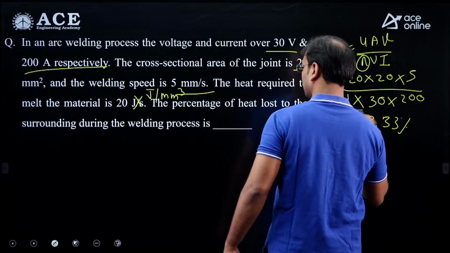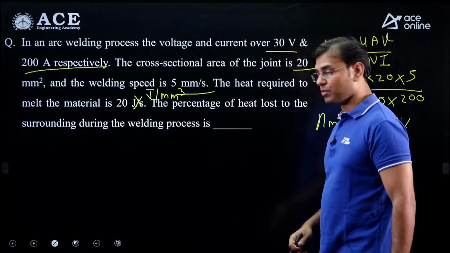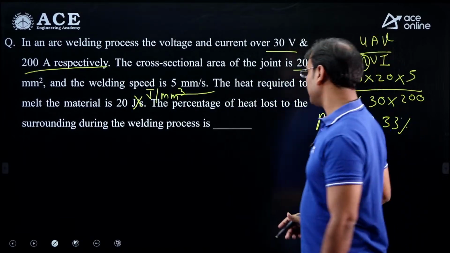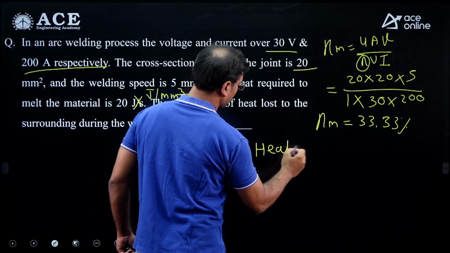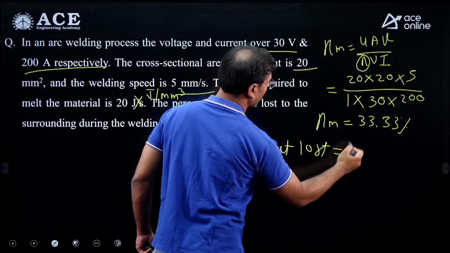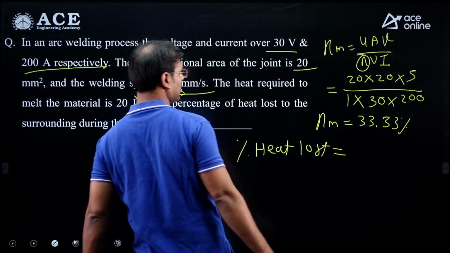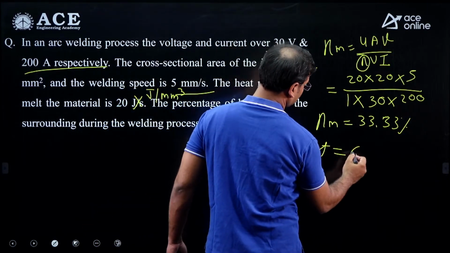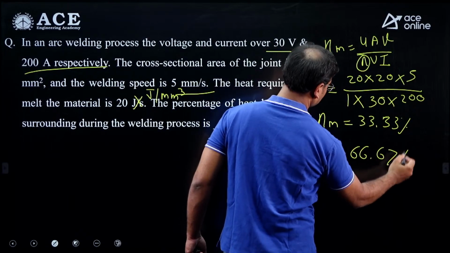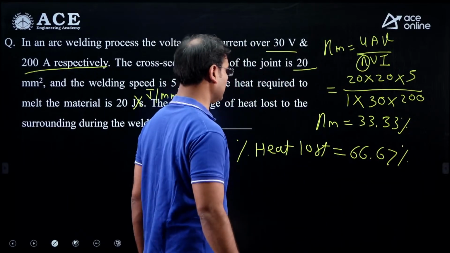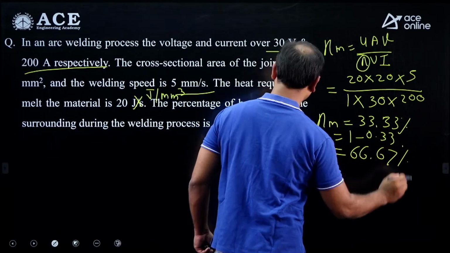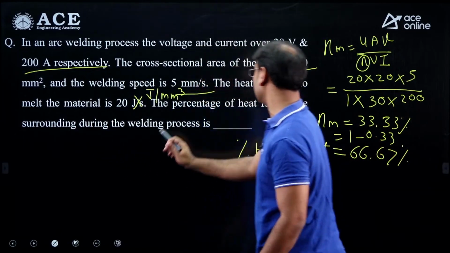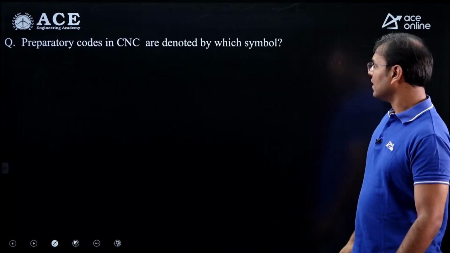33.33 percentage. They asked the percentage of heat loss to the surroundings. We got the melting efficiency. Then what is the percentage of heat lost? Percentage of heat loss is 1 minus this 33.33, that is 66.66, the correct answer, 66.67%. We can do here 1 minus 0.33, then we got the correct answer, and here we have to give the answer in percentage.